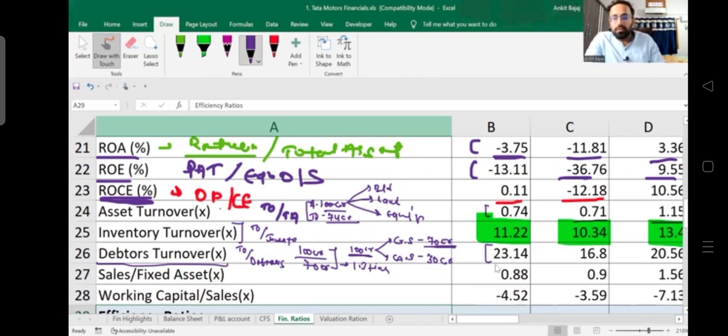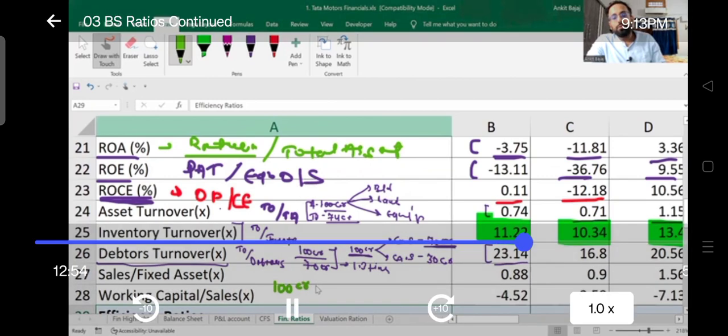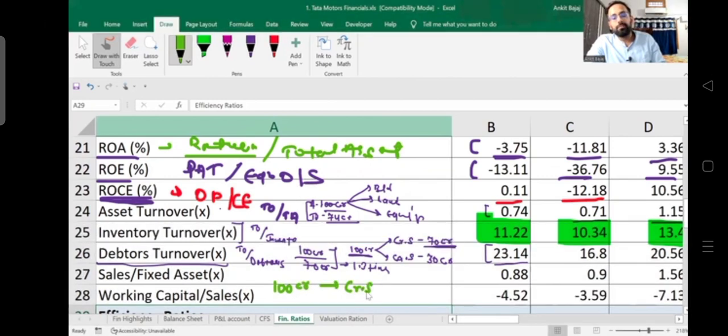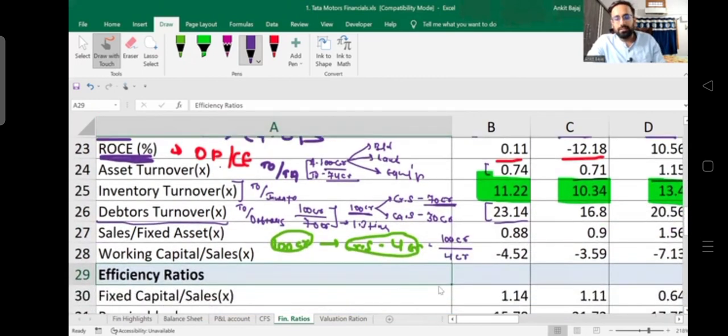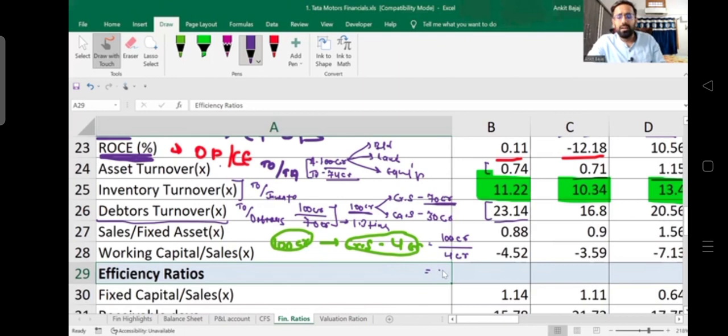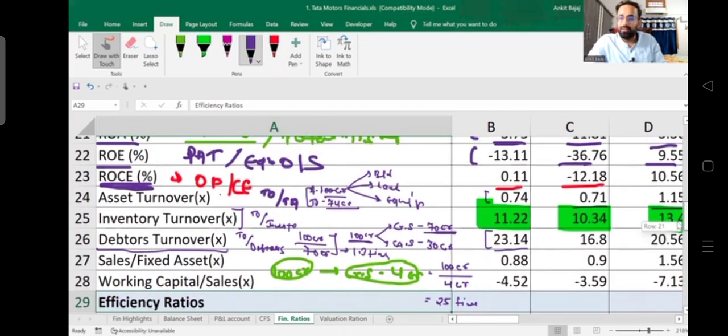So that is the reason their debtor turnover ratio is 23.14. It means, let's suppose their total turnover is 100 crore. Out of total turnover, they are performing credit sales of only 4 crore. Now, if I calculate the debtor turnover ratio for this case, it is the turnover of 100 crore divided by 4 crore of credit sales or debtors. So here you will find the debtor turnover ratio is 25 times. You can see they are mostly performing their sales in cash.